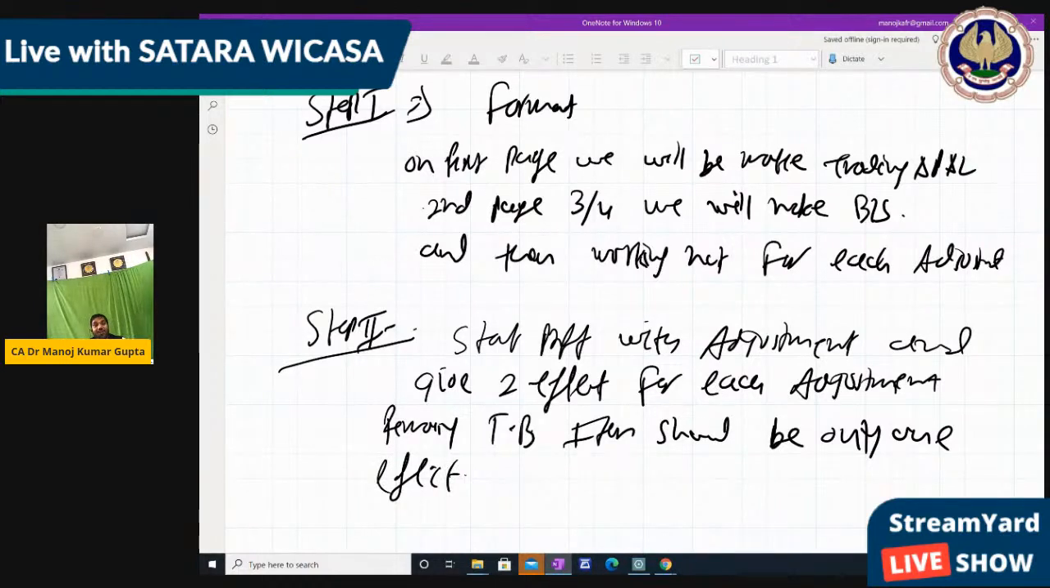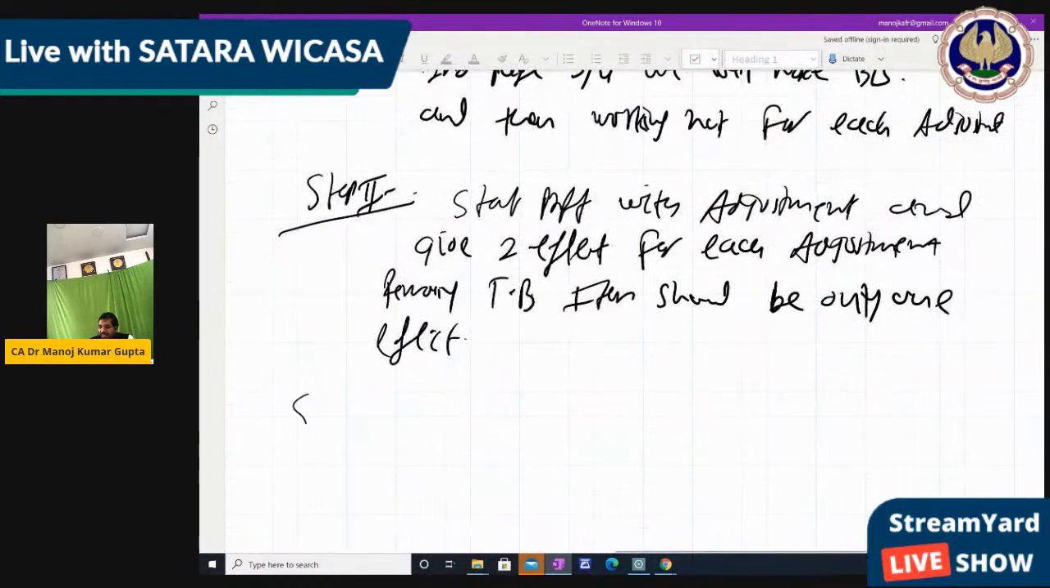Why? Because in the trial balance we have already given two effects, but the adjustment is totally pending from the trial balance, so we have to provide two effects, otherwise our balance will not tally. That's why we give adjustments two effects and trial balance items only one effect. So we start the problem with the adjustments and finish them. After finishing the adjustments, you check the trial balance items. Any item should have only one effect, because the trial balance already had two effects given. Right.